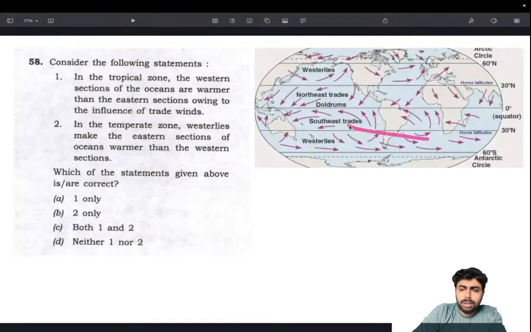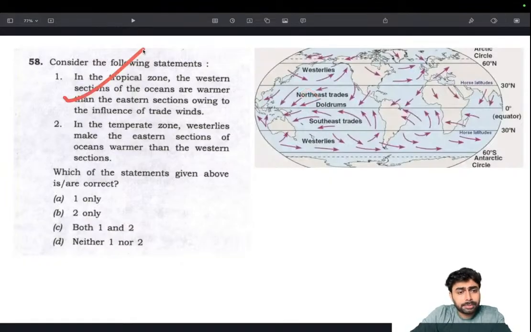So the wind is blowing in this direction, meaning that wherever the warm air or warm waters are, they will be pushed to the eastern margin. So this is how it works. They will be pushed to the eastern margin only in the tropical region, because outside the tropical region the direction of the wind changes and it becomes westerlies. So that's a different story.